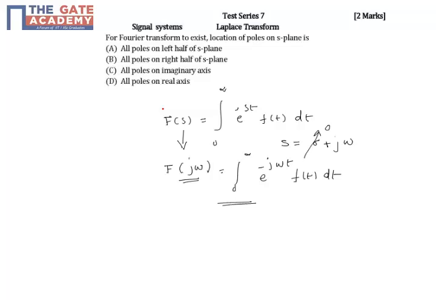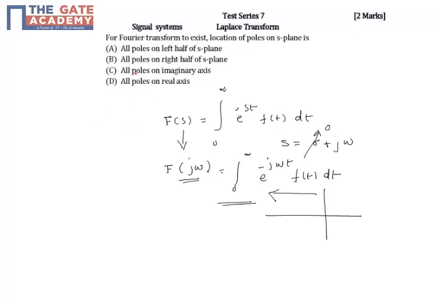be stable. We know that in order for the system to be stable, all the poles of the system should be on the left hand side, because if it is on the right hand side, what will happen? It will be exponentially increasing. If it is on the left hand side, then it will be exponentially decreasing until it comes to 0. So that means all the poles should be on the left half of the S-plane in order to get the Fourier transform of a signal.